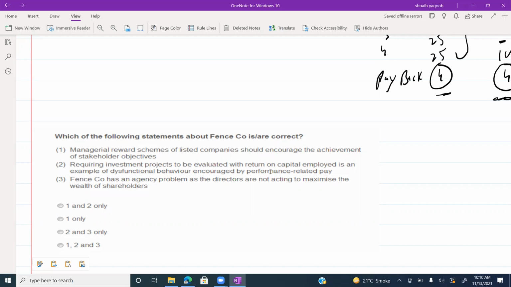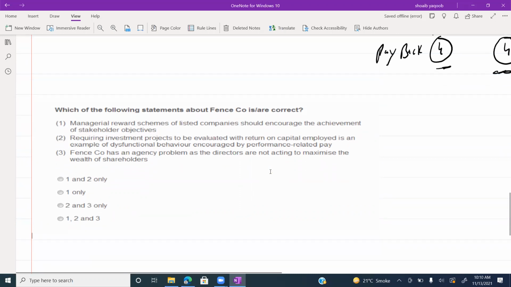Obviously, why are you giving reward to managers? So that they will be motivated, do better work, and try to achieve the objectives of stakeholders.